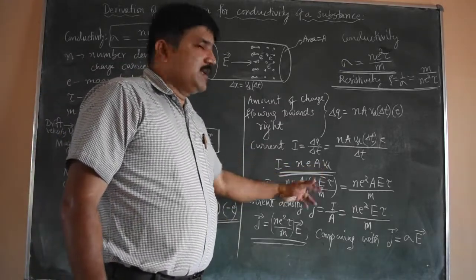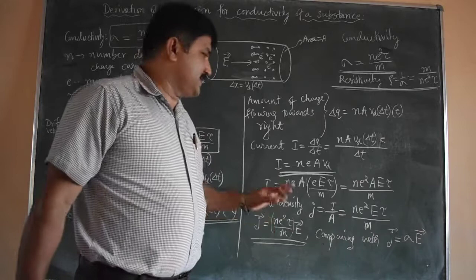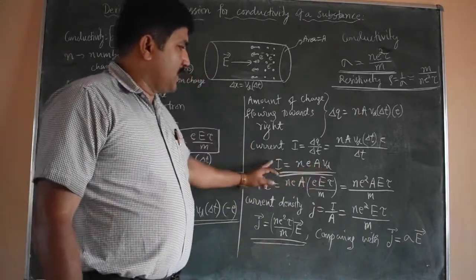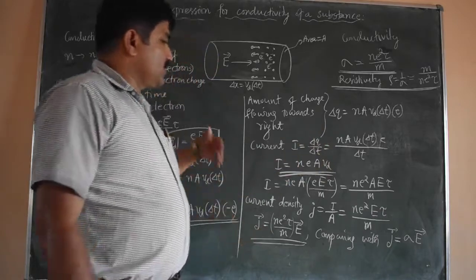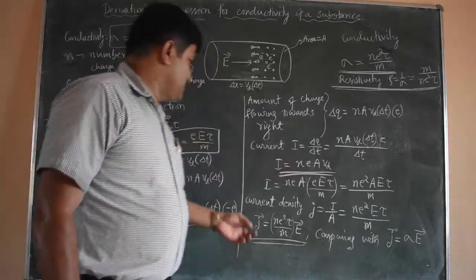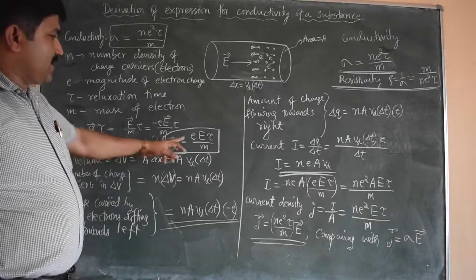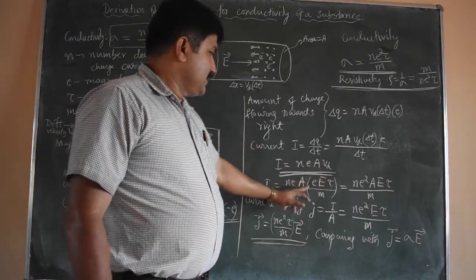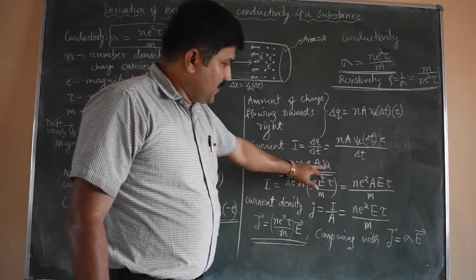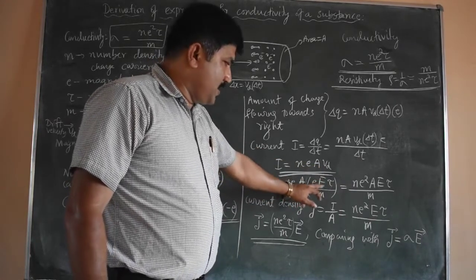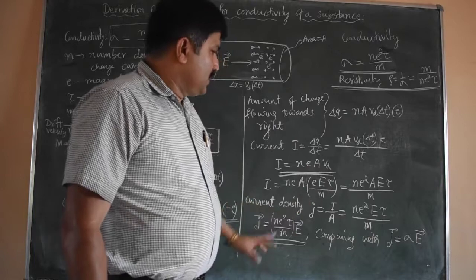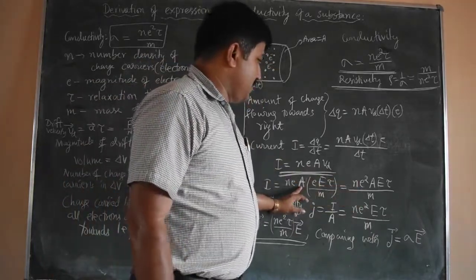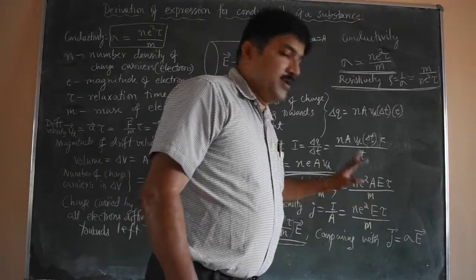When we know the area of cross section and the current set up in the conductor, we can find the drift velocity v_d equal to I upon n e A. Now we substitute the drift velocity expression here. The drift velocity, e E tau by m, is substituted in place of v_d. So that is n e A, then v_d equal to e E tau by m. Then e into e is e squared, so n e squared A E tau upon m.